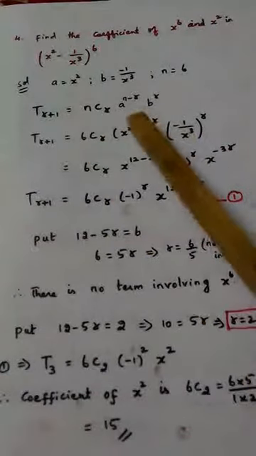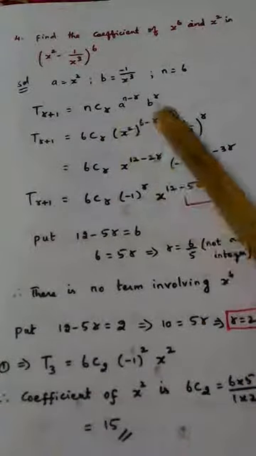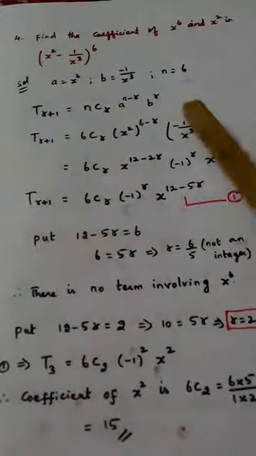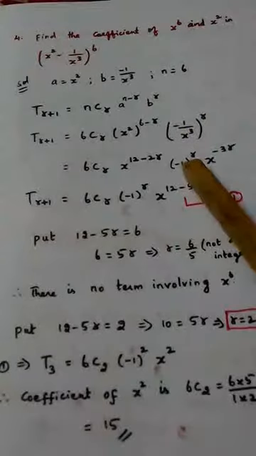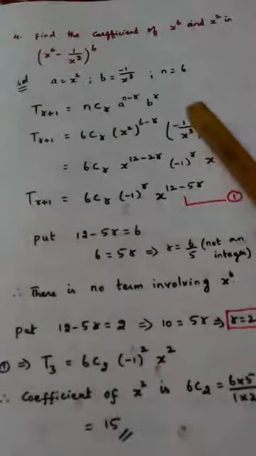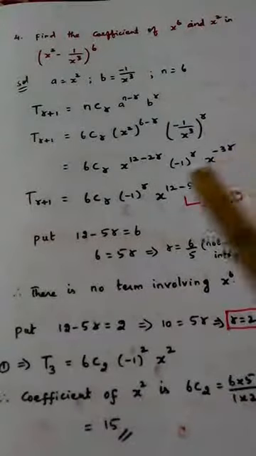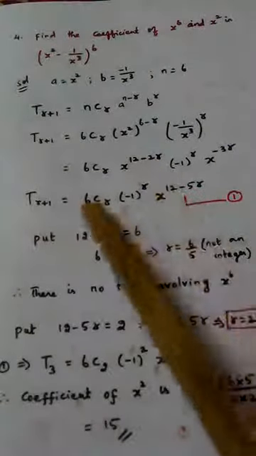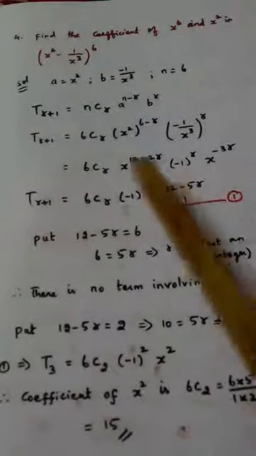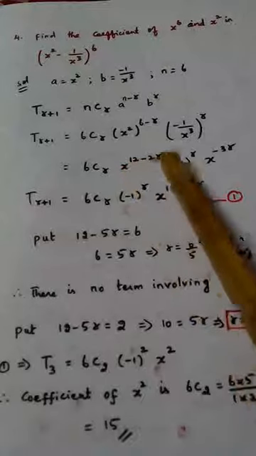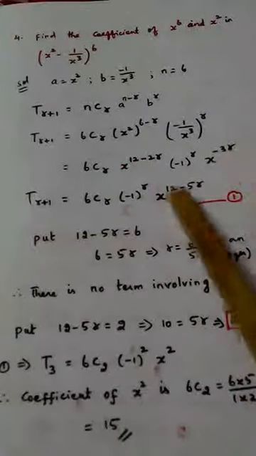Two powers are there: multiply 2 sixes are 12, 2 into minus r is minus 2r. Take the numerator separately, minus 1 power r is written separately. x power 3 goes to the numerator, becomes minus 3 into r, minus 3r. So 6cr minus 1 power r, and since the bases are the same, I can combine the powers. 12 minus 2r minus 3r becomes 12 minus 5r.